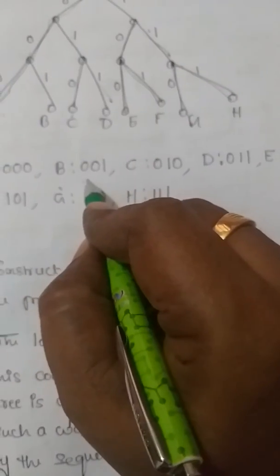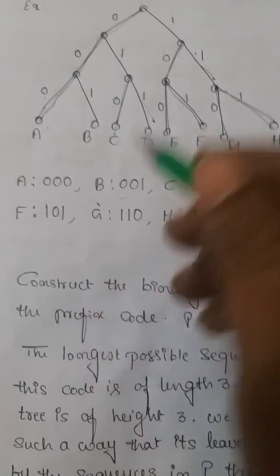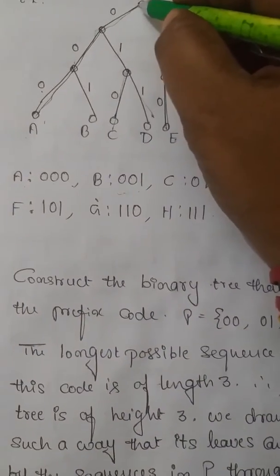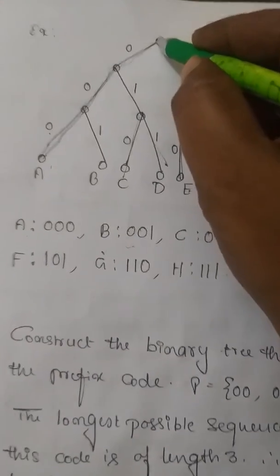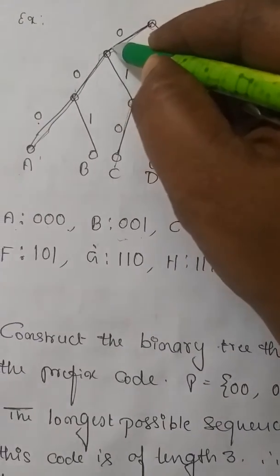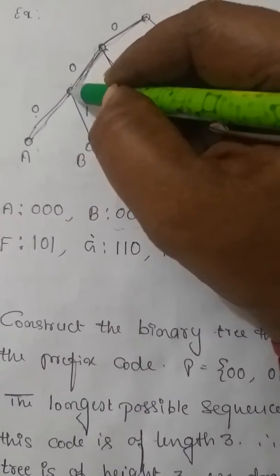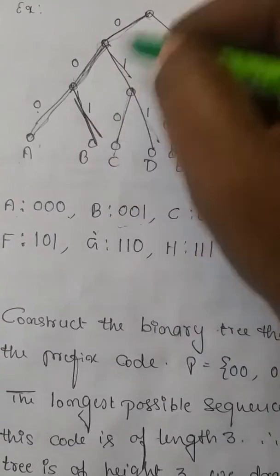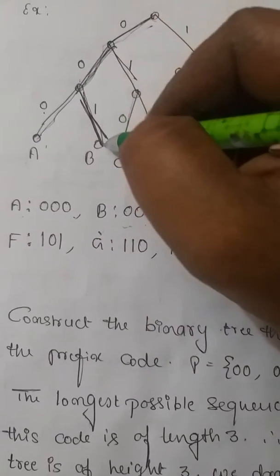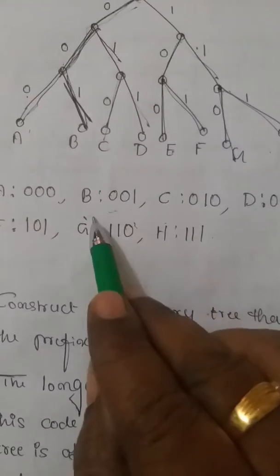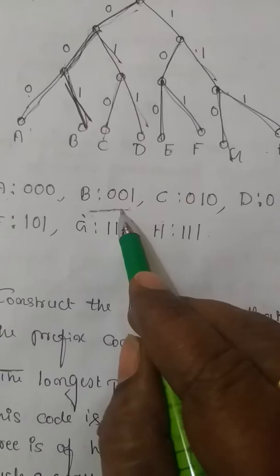How did I get B as 0, 0, 1? Simple. It started with this. B is also at level 3, correct? Now I can start like this 0, correct? Then again 0, then it comes to this. So 0, 0, 1. That's what I have taken. For B it is 0, 0, 1.